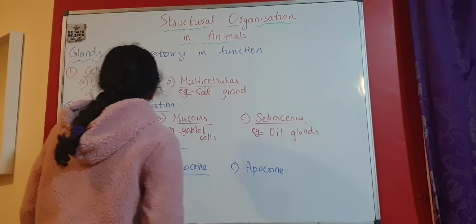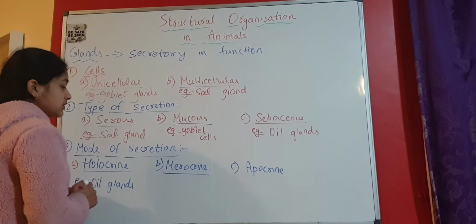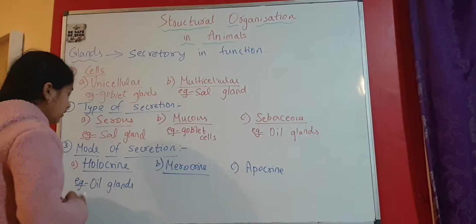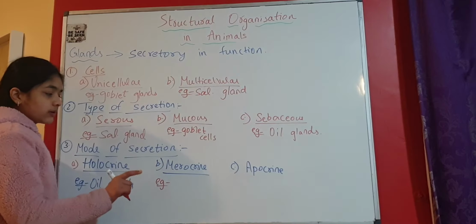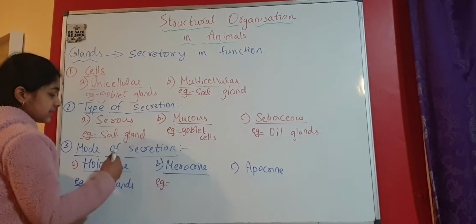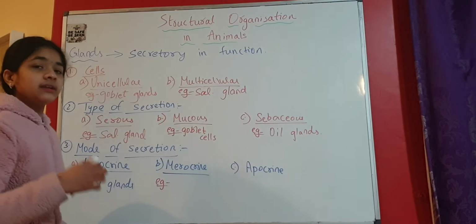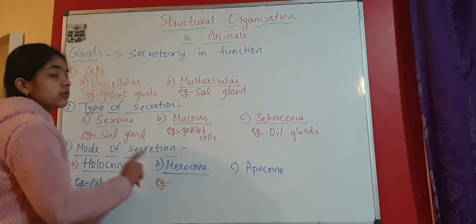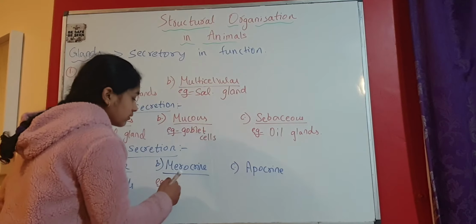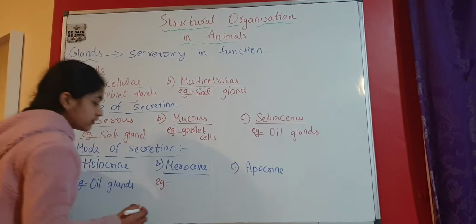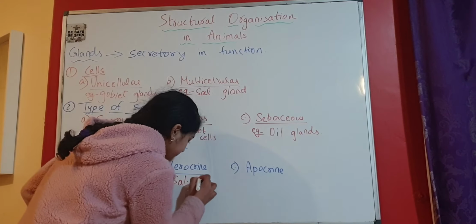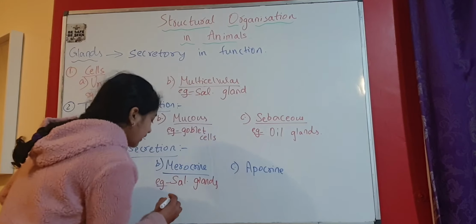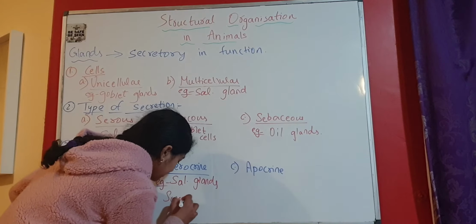Merocrine mode of secretion. In this type of secretion, the cell won't rupture or the gland won't rupture. It releases its secretion only by diffusion. That means the cell is not rupturing, so there is no cytoplasmic content coming out. Examples are salivary glands and also sweat glands.